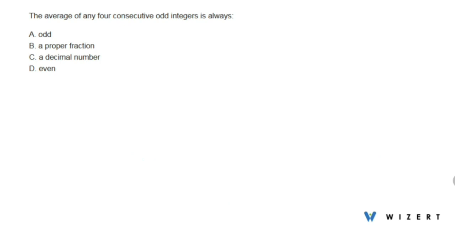The average of any four consecutive odd integers is always odd, a proper fraction, a decimal number or even.